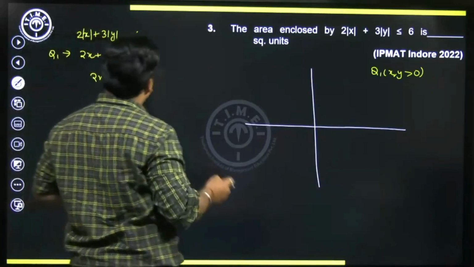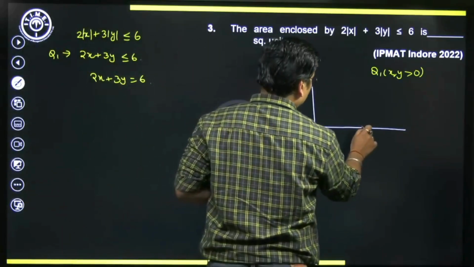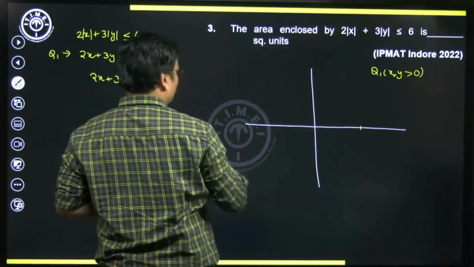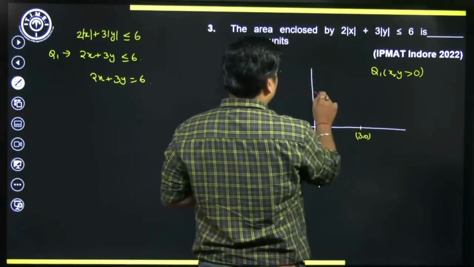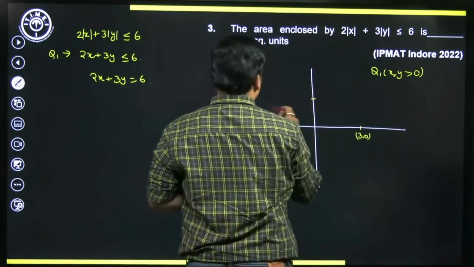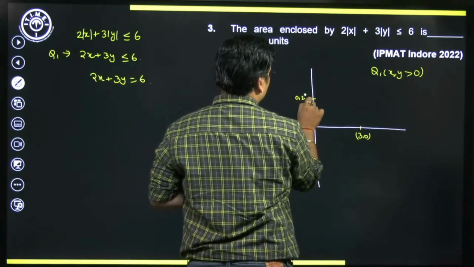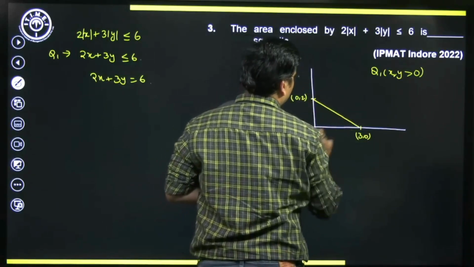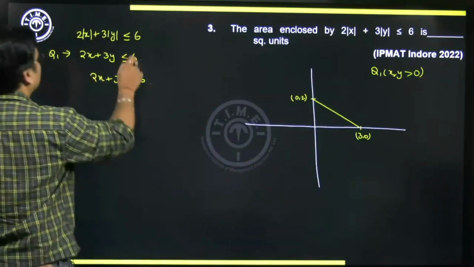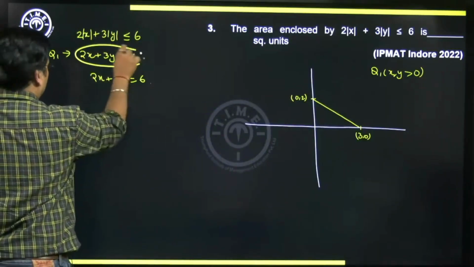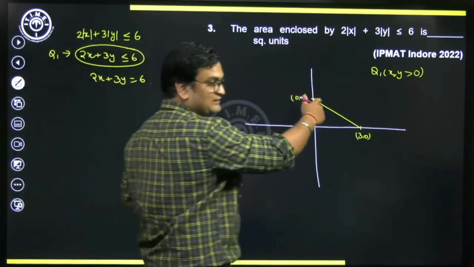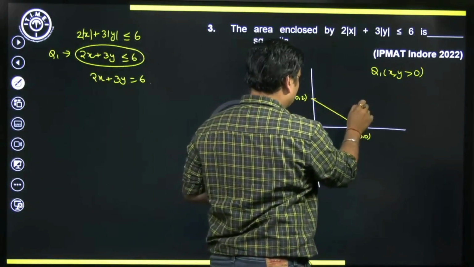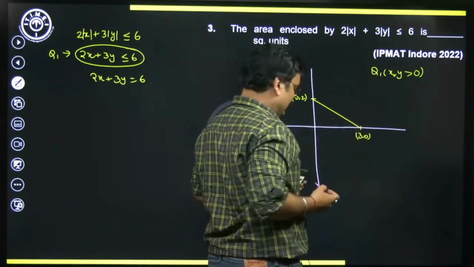So the x intercept will be obtained by putting y equal to 0, that's 3 comma 0, and y intercept will be obtained by putting x equal to 0, which is 0 comma 2. So this is the line that we have in the first quadrant, and we want this inequation. Now this line is dividing quadrant 1 into two parts, the above part and the below part.